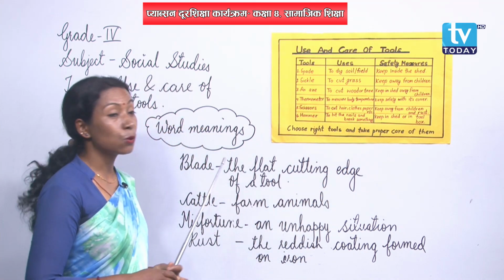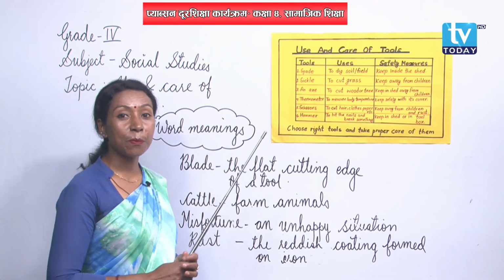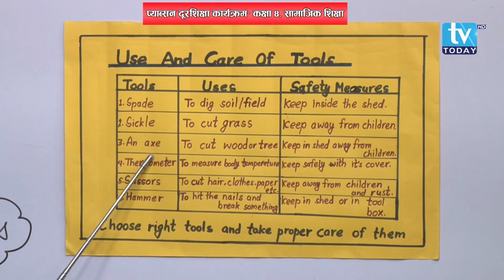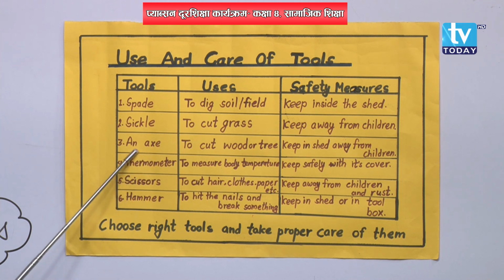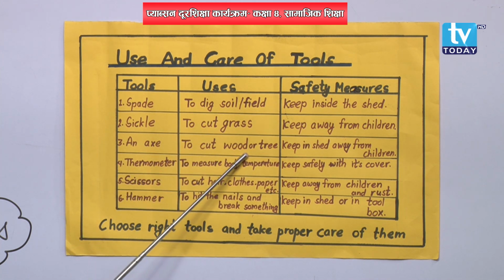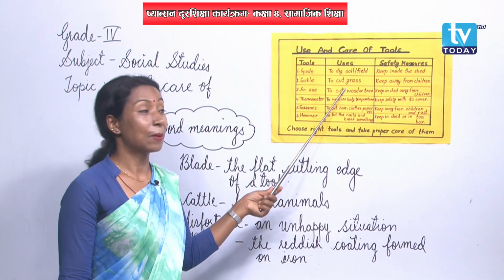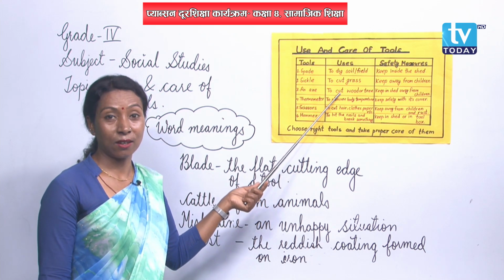Okay, then the next one is also there. Can you see in number 3? Okay, it is an axe. Have you seen an axe at your home? Yes, some of you might have one. Yes, so why is it used? Why is an axe used? Let me tell you, okay, to cut wood or tree. An axe is used to cut tree or wood, right? Okay, then how to keep it safely?